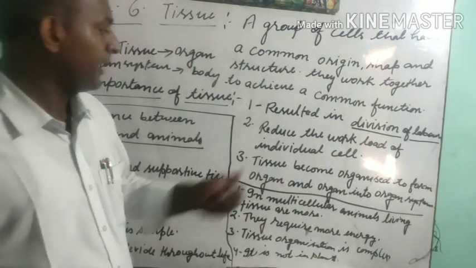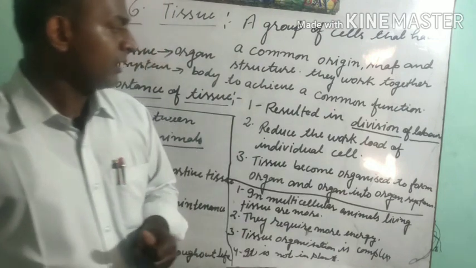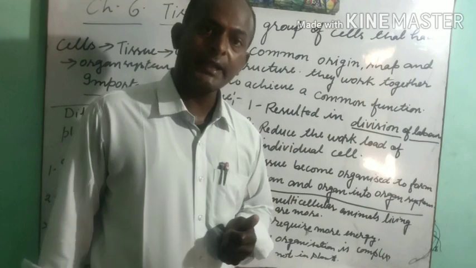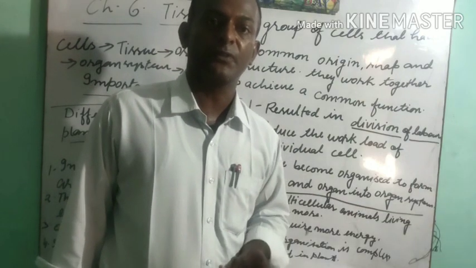The third topic that we have to discuss is that tissues become organized to form organs and organ systems, organ and organ system and then the body, to perform different functions.